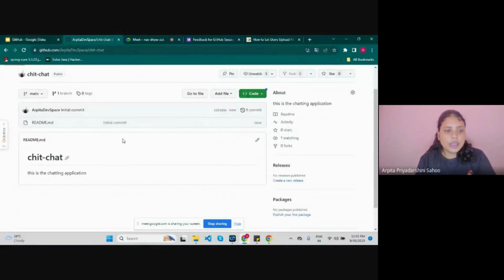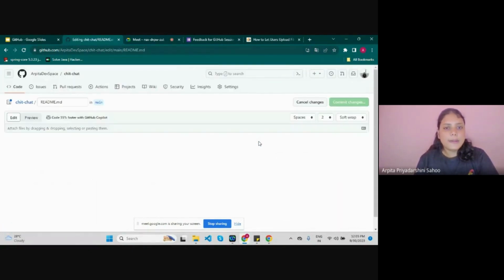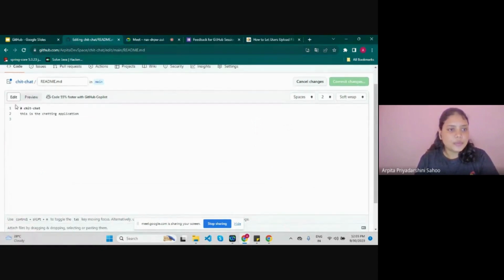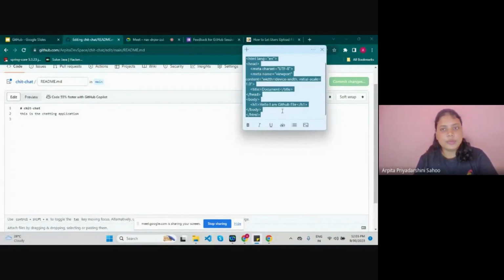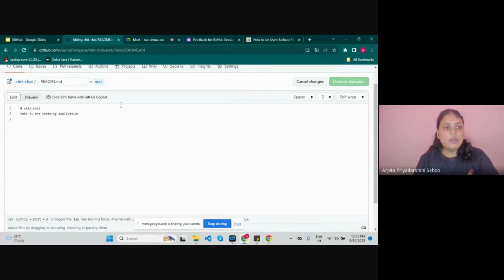So here I have made the first initial commit. You can see I have committed the first thing, that this is the chit-chat application. Here, I have prepared some code, and I am copy pasting it.